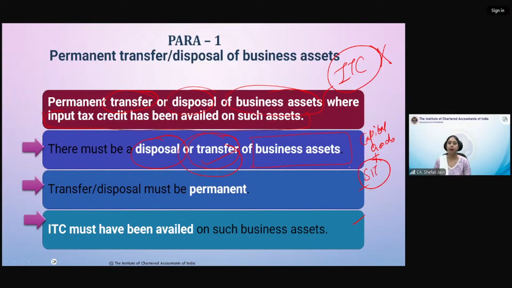That means the current assets, you can say. So that is also included here in the business assets. So what you are disposing or transferring is business assets. Now this transfer should be permanent.